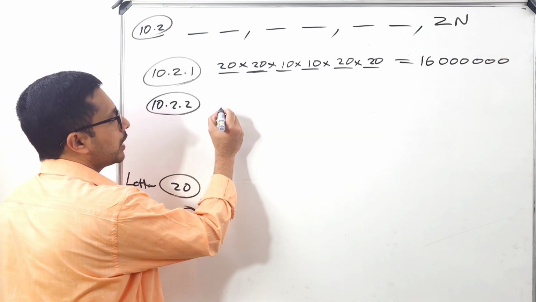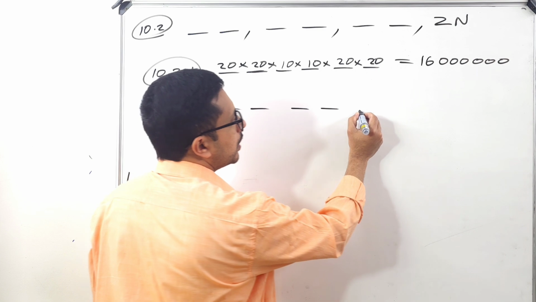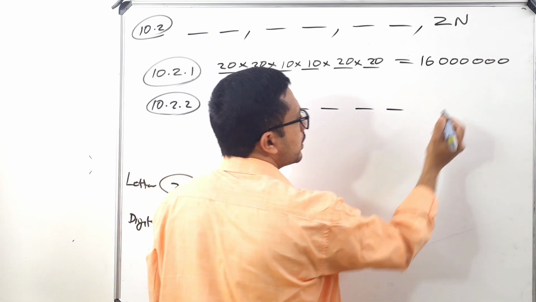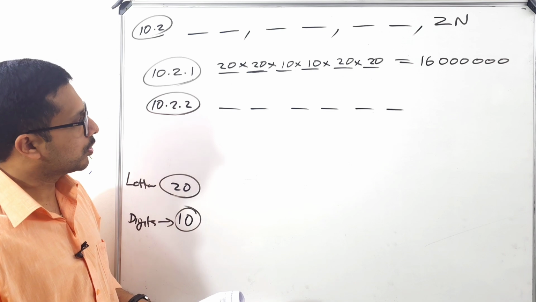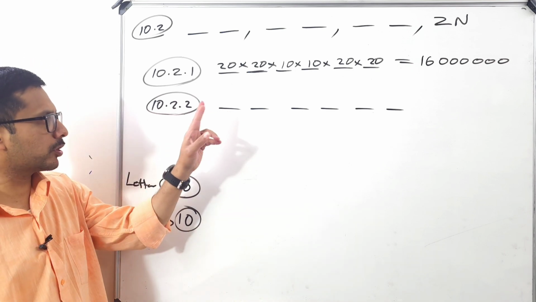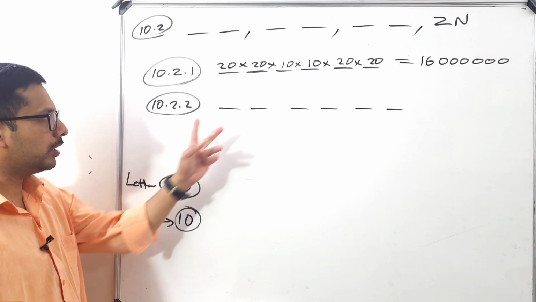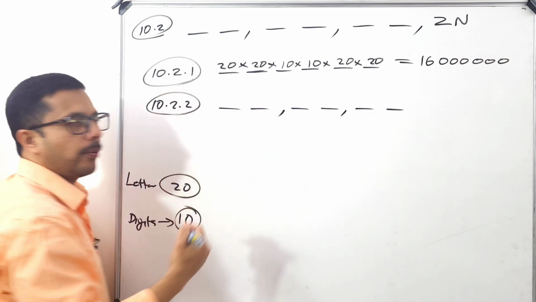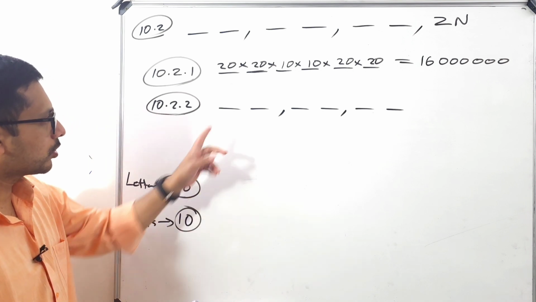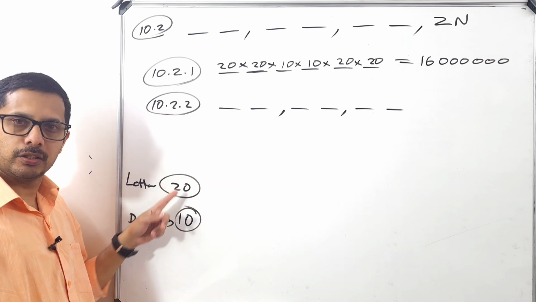Okay, so these two are letters, these two are numbers, and again letters. So for the first position, how many letters do we have in our pocket? 20 letters.